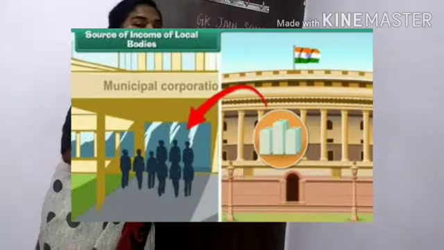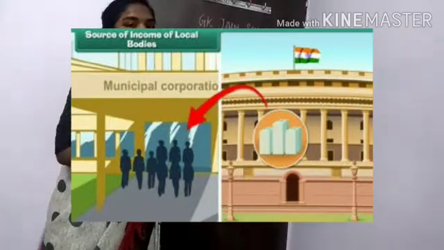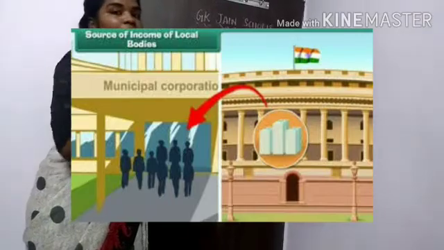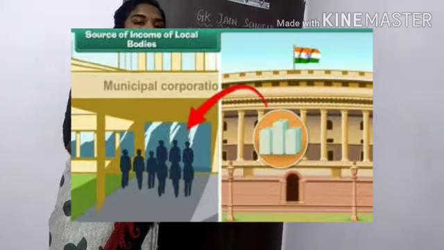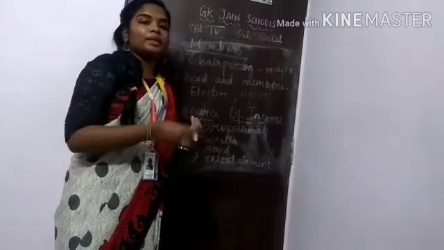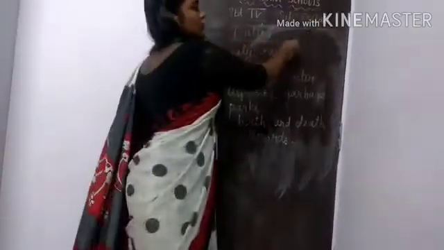Source of income. The amounts we pay for professional tax, wealth tax, road tax and entertainment tax are the sources of income for the corporation. Tax is the amount of money that we have to pay to the government for the usage of house, property, road, etc.